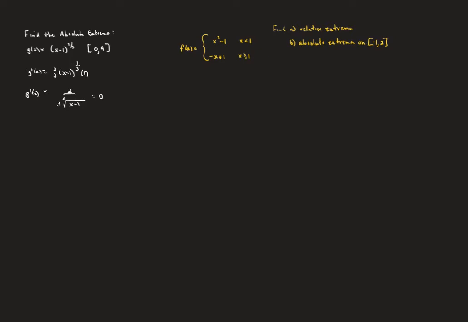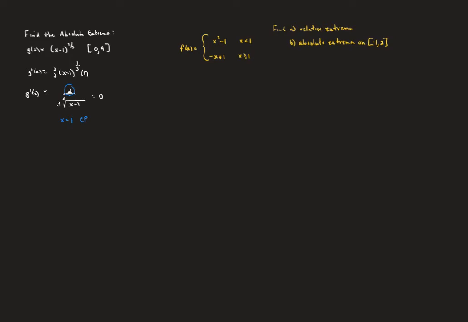Well, a fraction is equal to 0 when its numerator is 0, but our numerator is always 2. So there are no values of x that make this equal to 0. A fraction is undefined when its denominator is 0, and so our denominator will be 0 when x is equal to 1. That makes x equals 1 a critical point because it makes the derivative undefined.